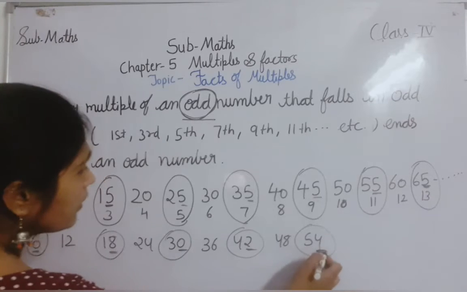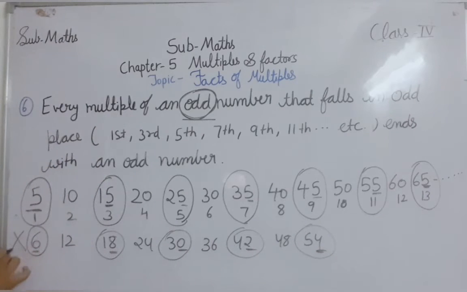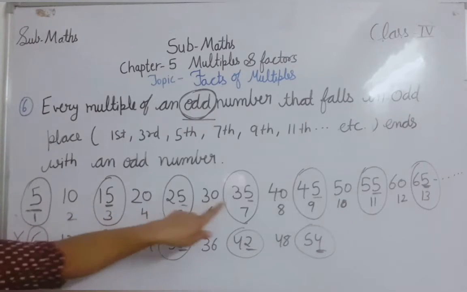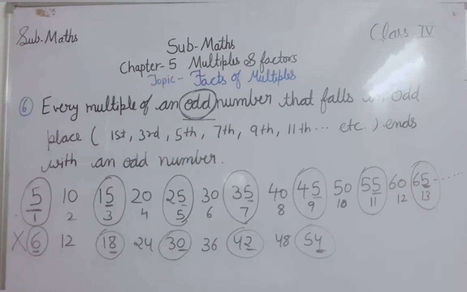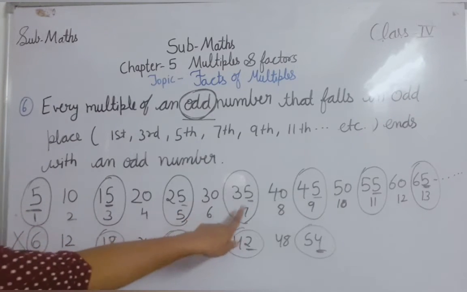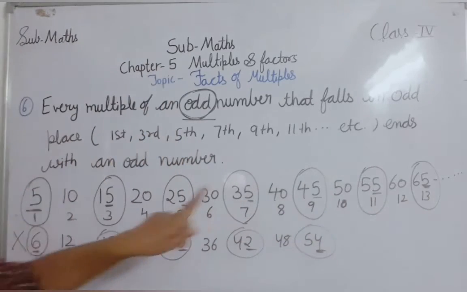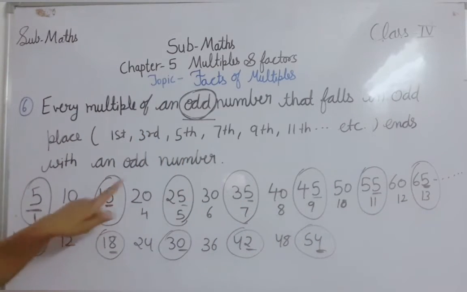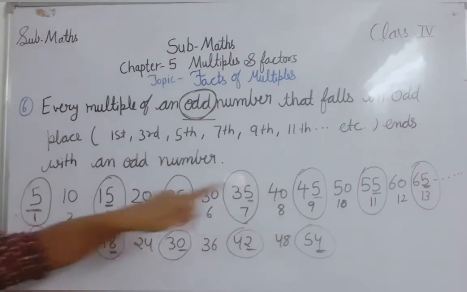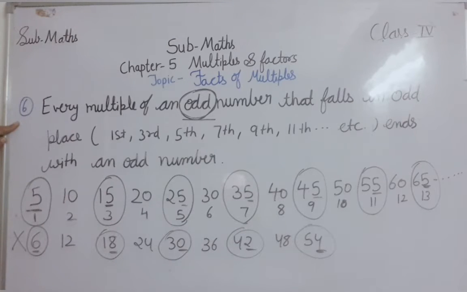Yes, you are getting an even number. So this is not applied for even numbers. This situation is applied for odd numbers only. If any multiples of an odd number fall on odd position, meaning first, third, fifth, 7, 9, 11, 13, they always end with an odd number. Clear? That is fact number 6.